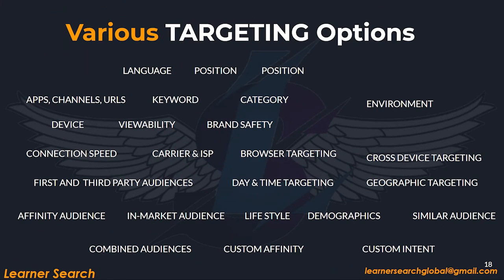Advertisers may have various targeting requirements, and as per their requirement, ad tech platforms provide various targeting options which help advertising campaigns. Examples of targeting options are keyword, category, brand safety, channels, URLs, and many others. We shall discuss all these targeting options in detail in future videos.